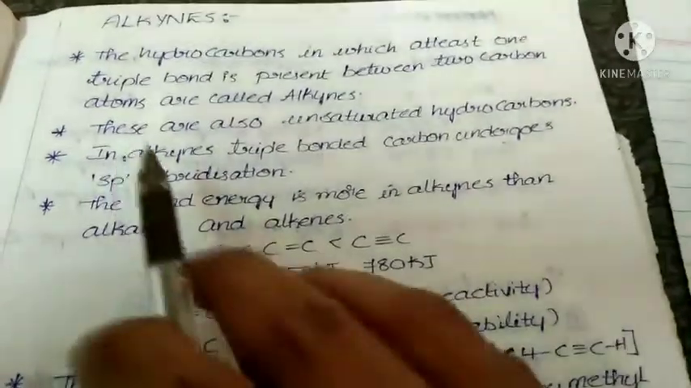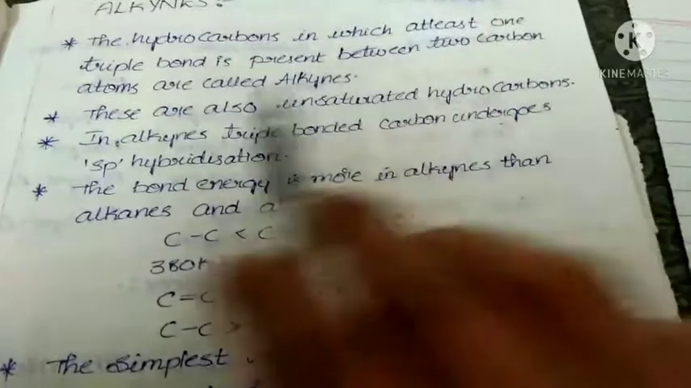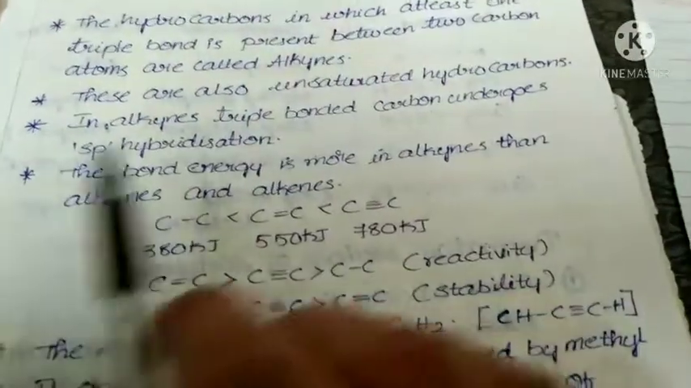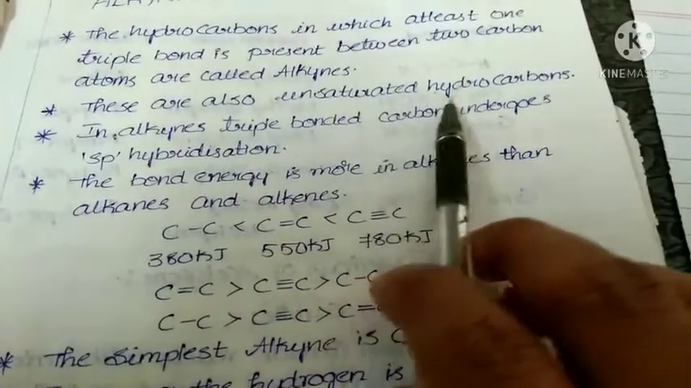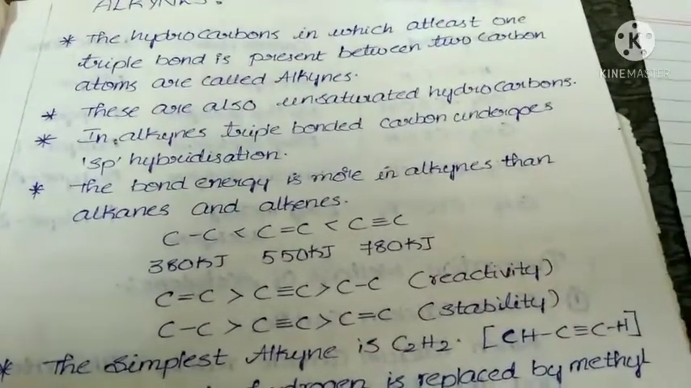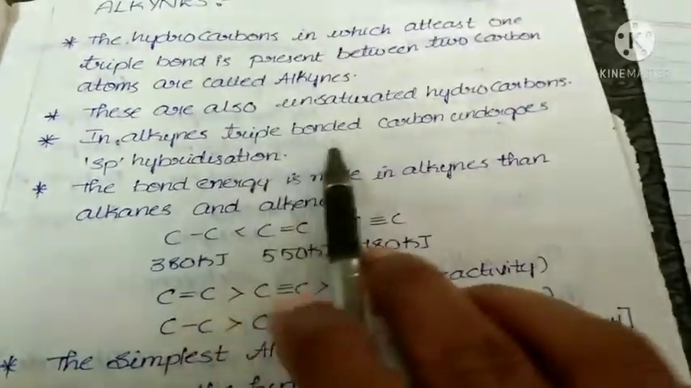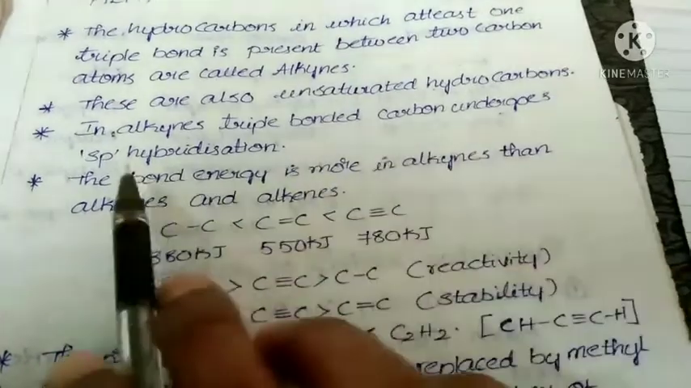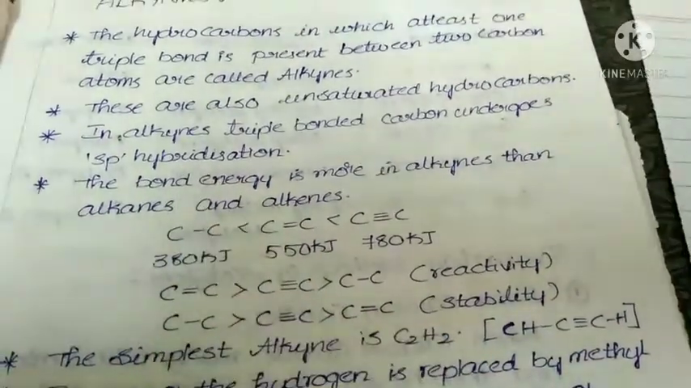Here the definition is what? At least one triple bond present between two carbon atoms are called alkynes. These are also called unsaturated hydrocarbons. In alkynes, the triple bonded carbon undergoes sp hybridization. We know this point very well.